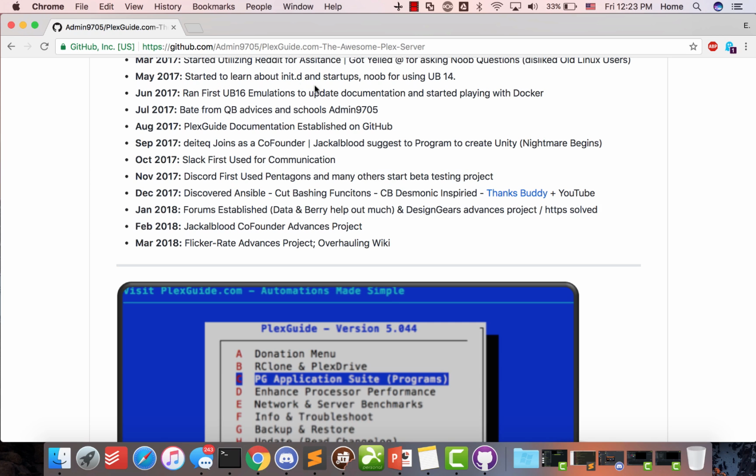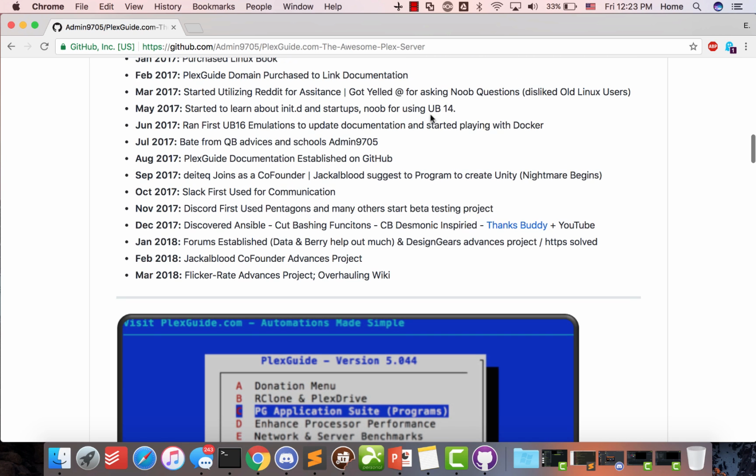The hardest part was starting to learn about startup programs. My mistake was using Ubuntu 14. In Ubuntu 16, which is the one you see recommended, you'll notice it has the ability to do startup scripts through systemd. It was just a pain because you had to write up a lot of nonsense to get everything working. It works in Ubuntu 16, but